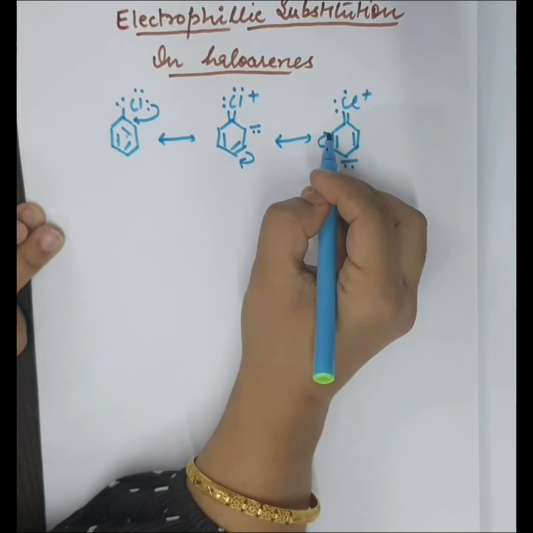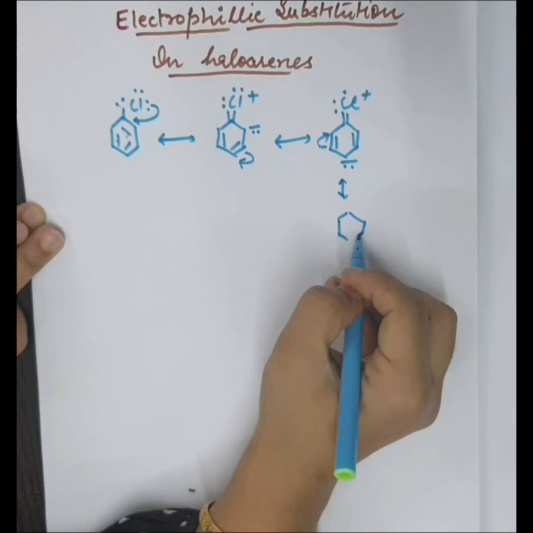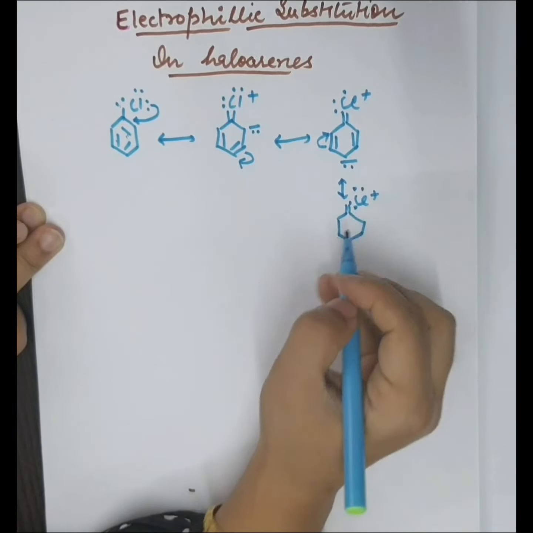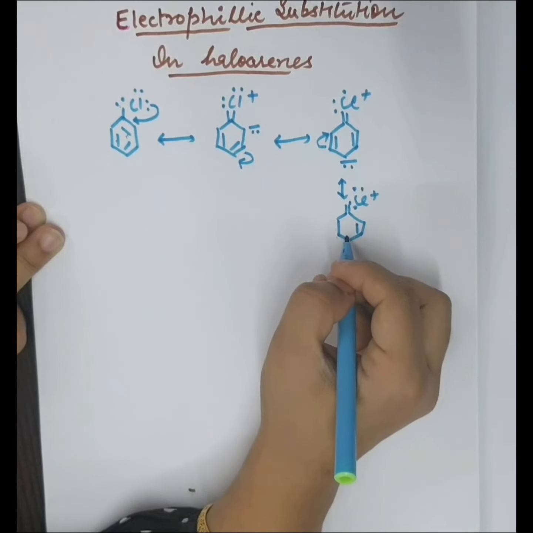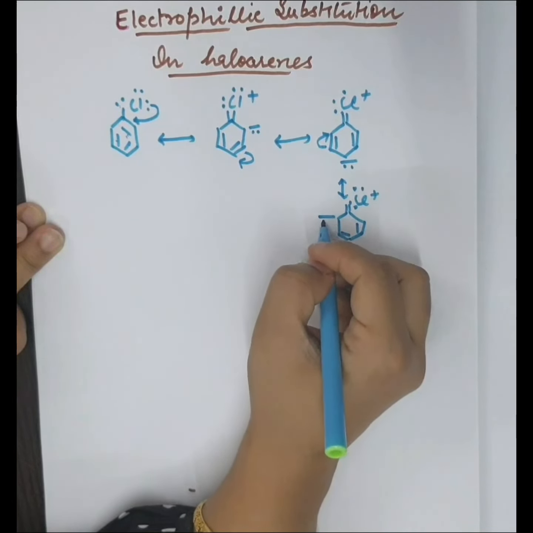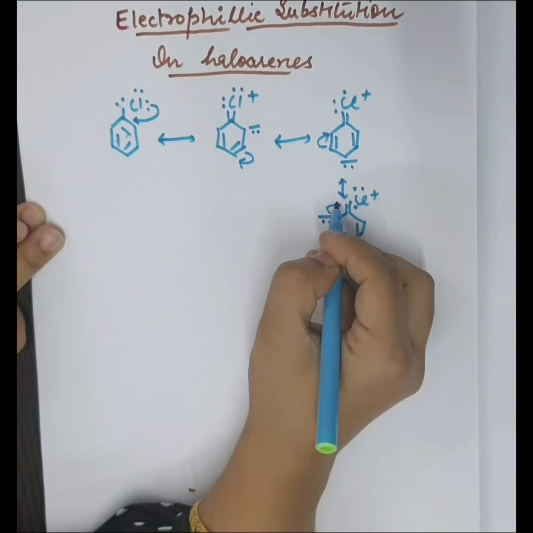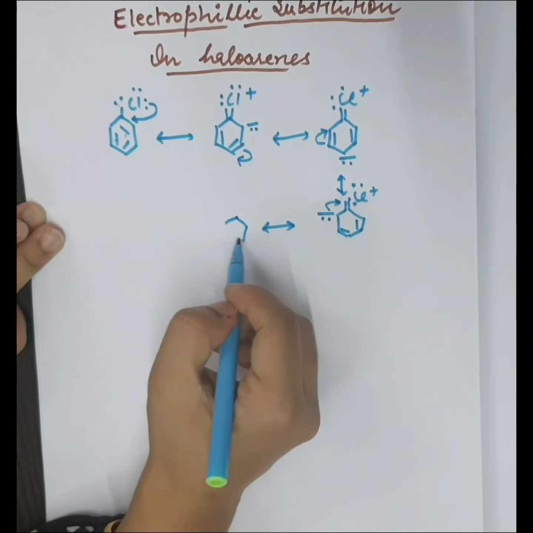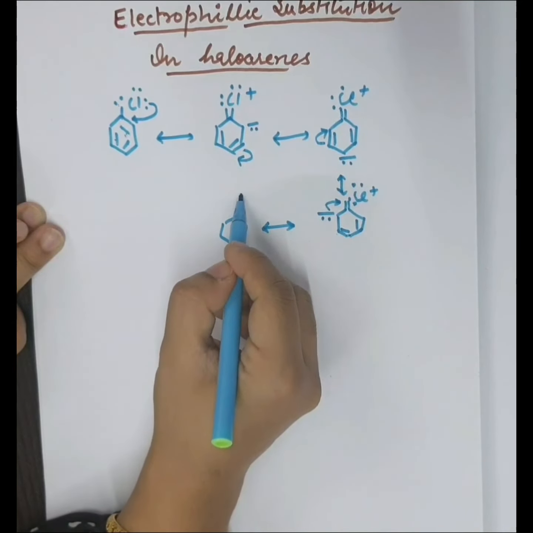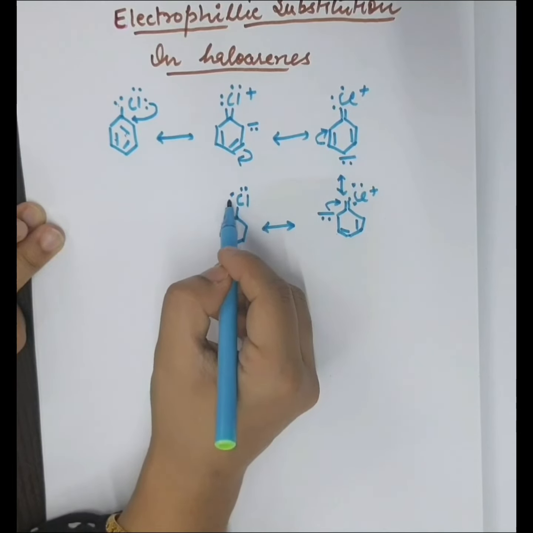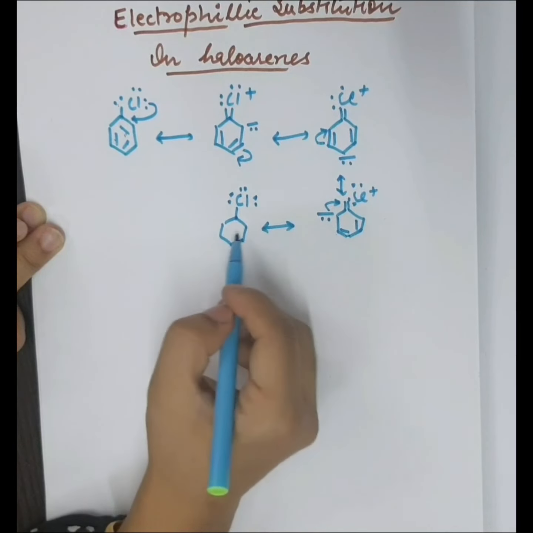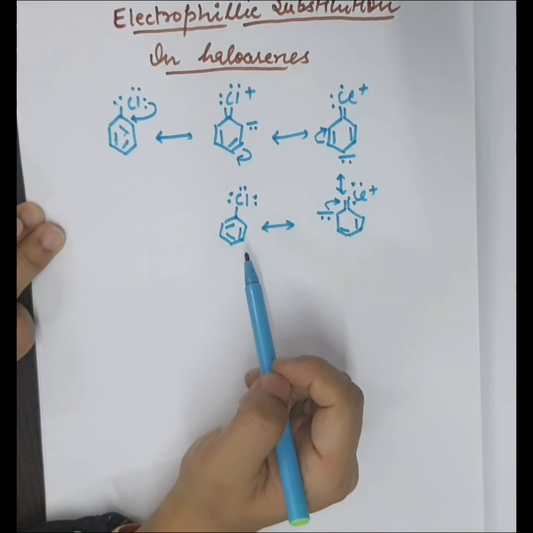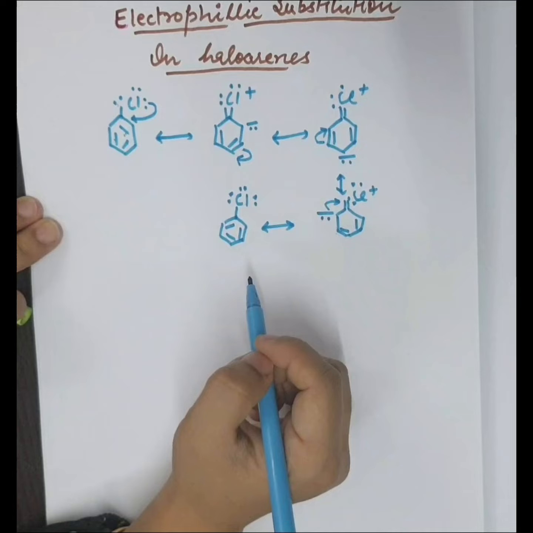Now the next structure: this bond will break like this. A double bond develops here, and there will be a negative charge. Again the negative charge will rotate in this direction, and this double bond will be converted into a single bond, and here are the double bonds. So these are the resonating structures of chlorobenzene.